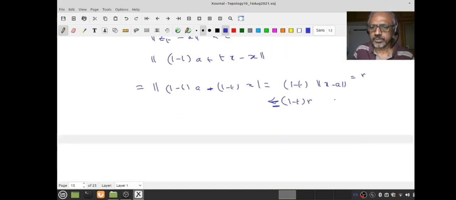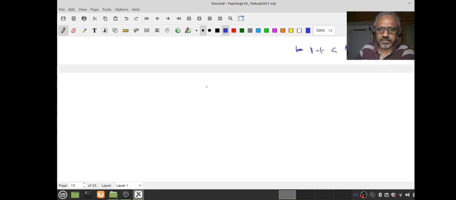So what do I want? I want this to be less than epsilon. So what does it mean? If t is very near to 1, that means 1 minus t should be less than epsilon by r. So you know how to make t. If t is very near to 1, 1 minus t will be less than any positive number. You follow that? Therefore, what do you think I have proved? Please, this example is usually never done in any topology book, except perhaps in my functional analysis and complex analysis book and forthcoming topology book. So please learn that well.